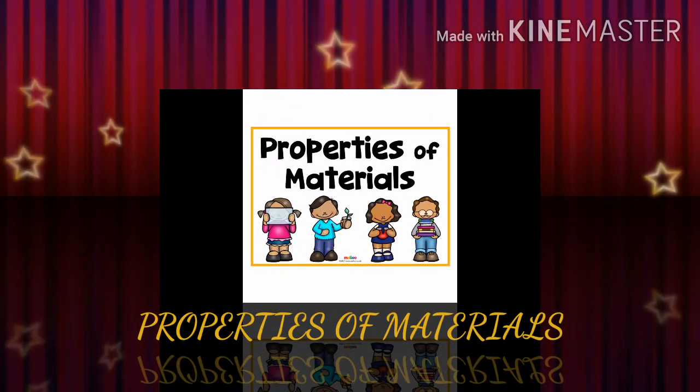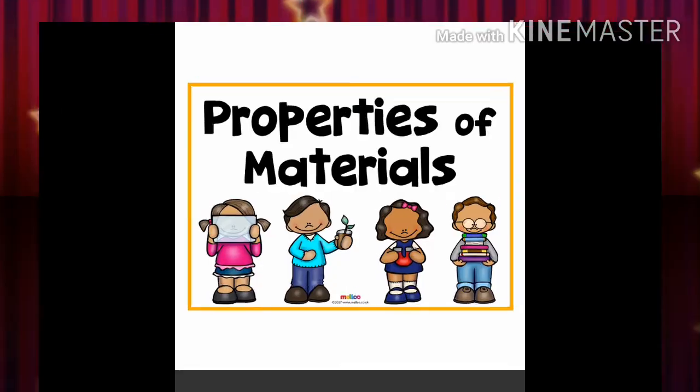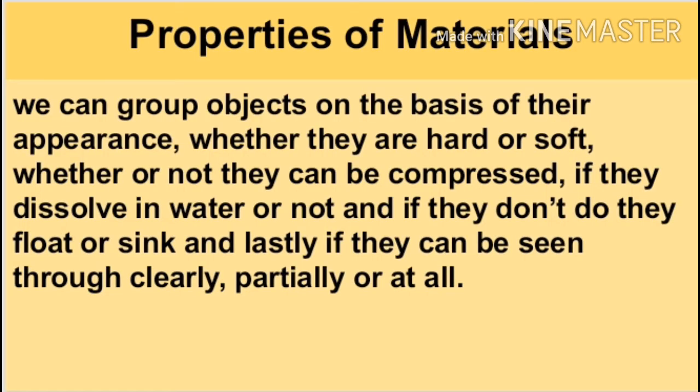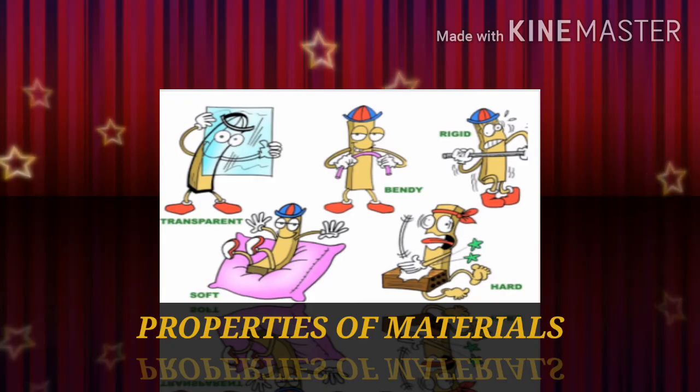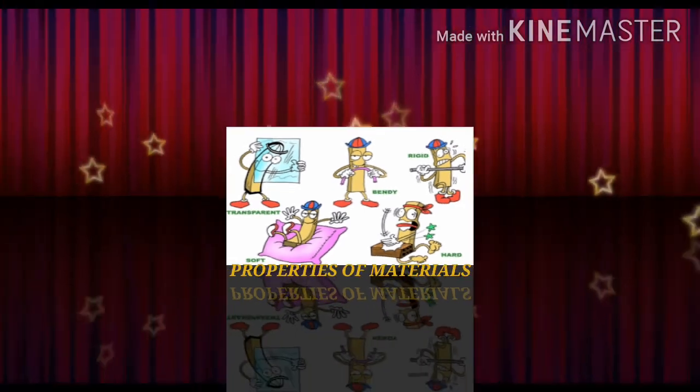Properties of materials. Different materials have different properties. Different properties of materials make them suitable for different uses. We can group the objects on the basis of their appearance, hardness, solubility in water, flotation, and transparency.